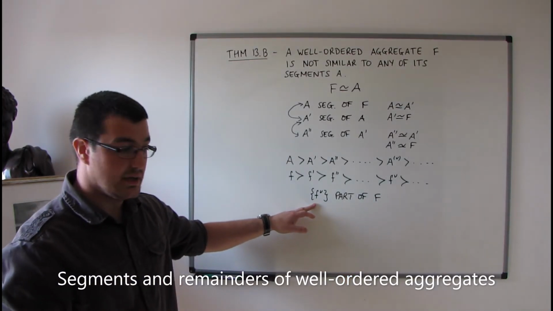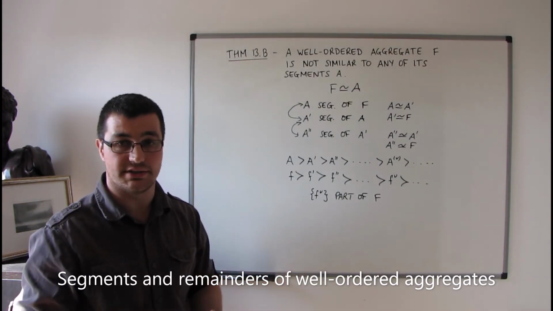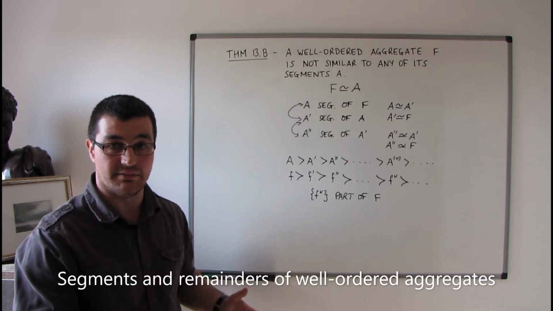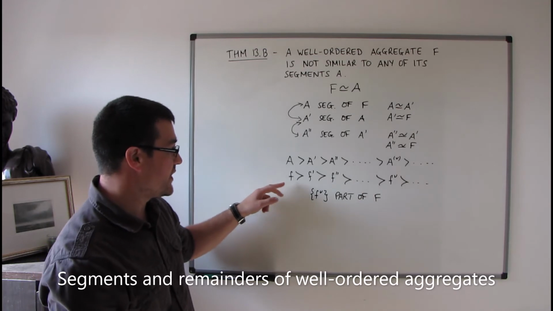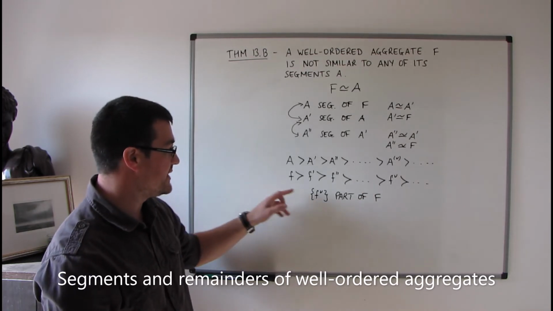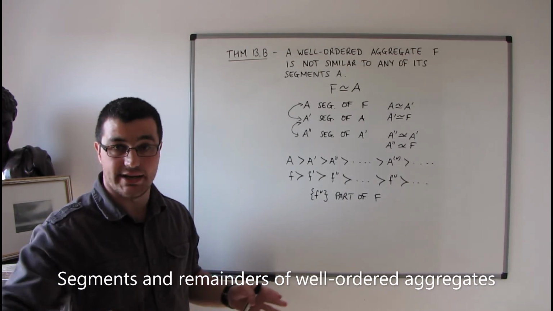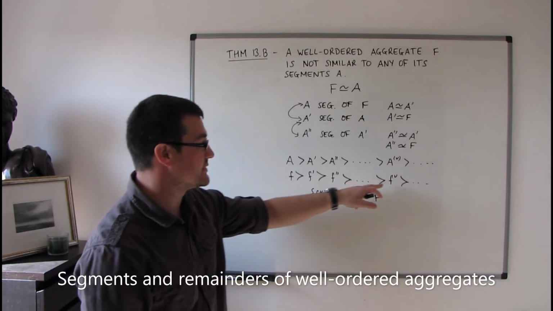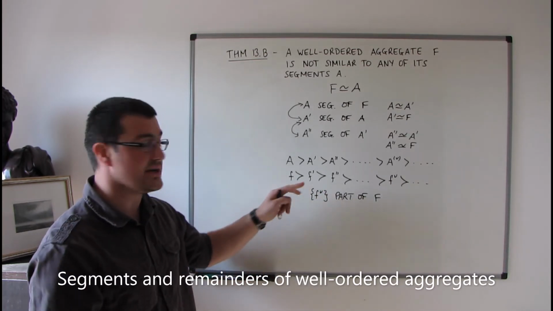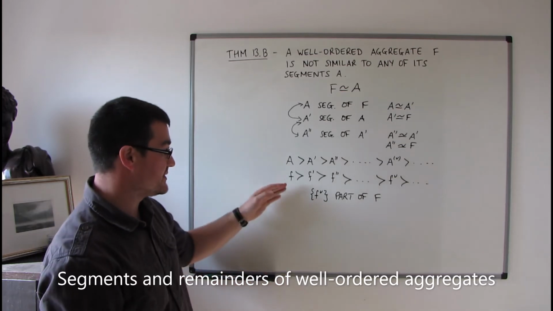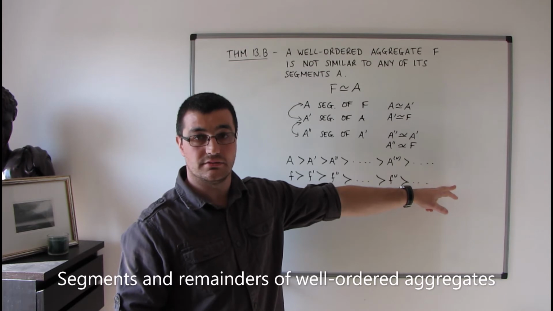So we've also seen that any part of a well-ordered aggregate has a least element. Well, that's not what we're seeing here. We've got a part of F which is made up of these elements here, but they form a descending chain of elements, and none of these are going to be equal to each other because they're all defining different segments. If any of them were equal, then they would define the same segment. So it's an infinite descending chain. There's obviously no least element there.